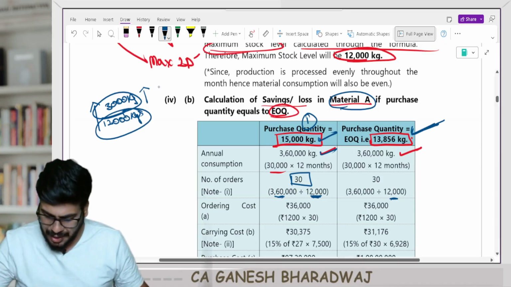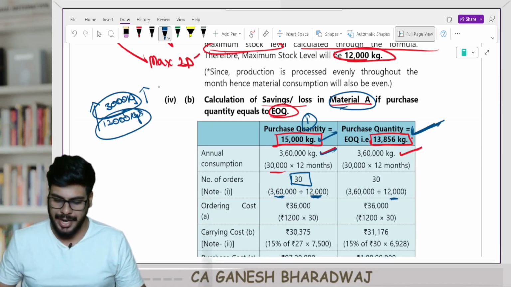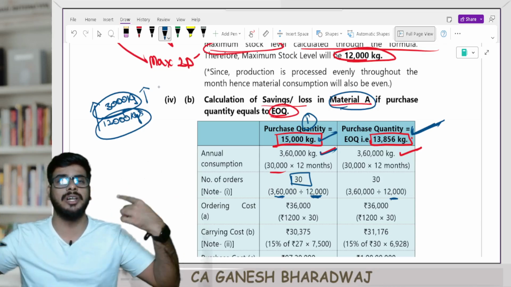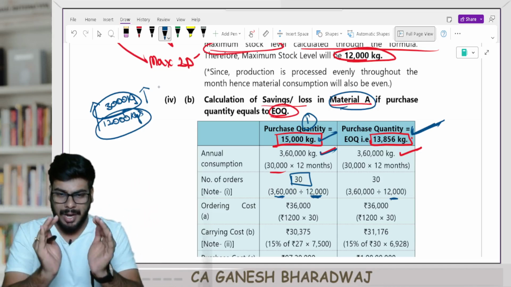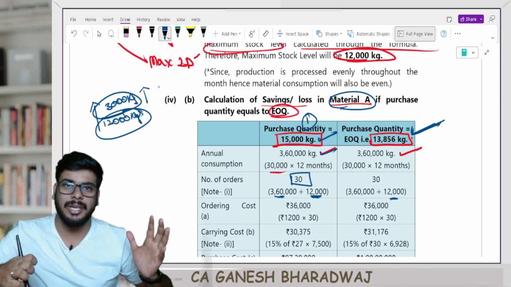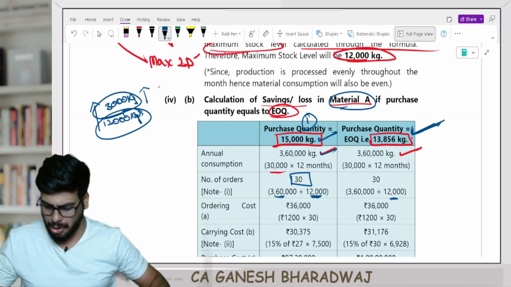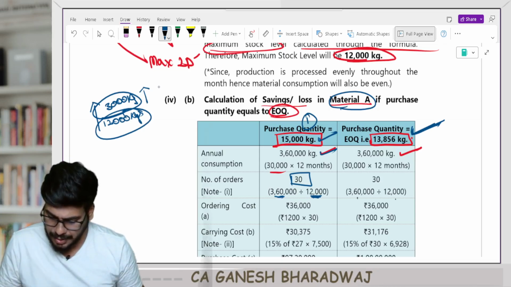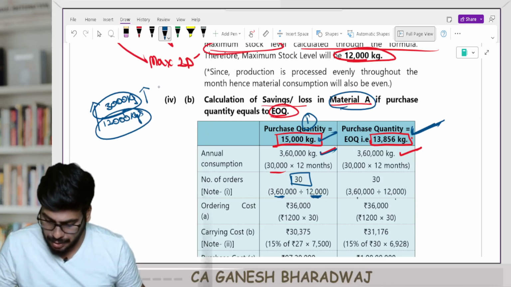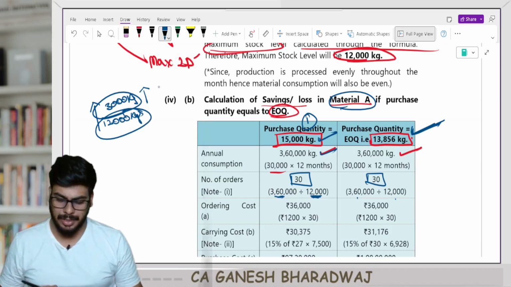So even if I keep my order quantity as 13,856, how many orders do I need to place in a year? 3,60,000 is the consumption required, divided by the number of kgs available for consumption per order, which here also is 12,000 kgs. 3,60,000 divided by 12,000, you get 30 orders. Are you clear with this, guys?